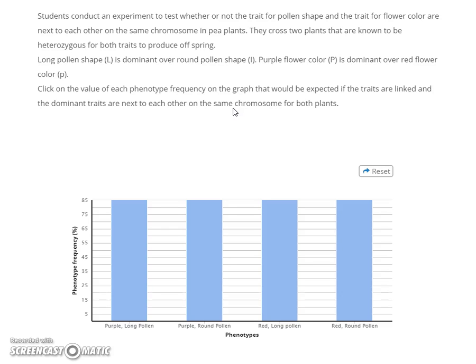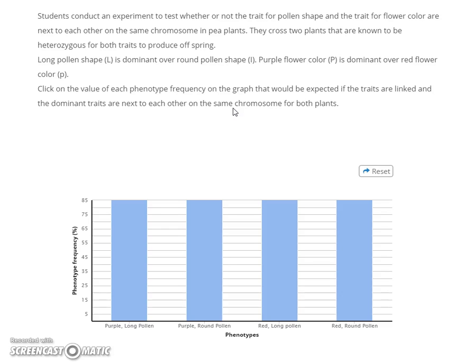That's the law of segregation, the law of independent assortment. These genes are inherited separately, so that you have a 50-50 shot of getting each gene. In this case, these genes are so close together on a chromosome that they sort of travel as a group. So if you get one, you tend to get the other one too.